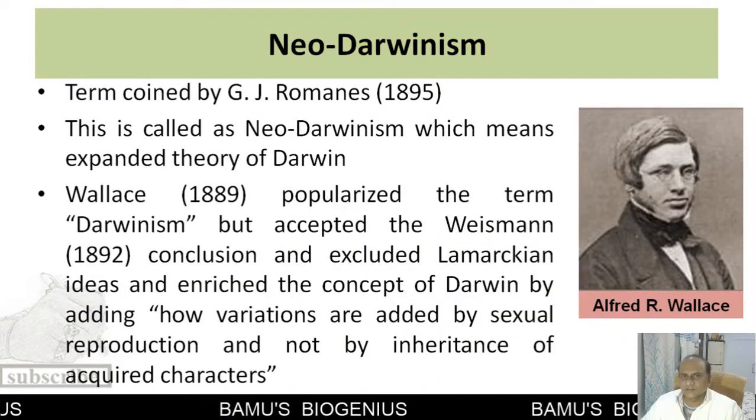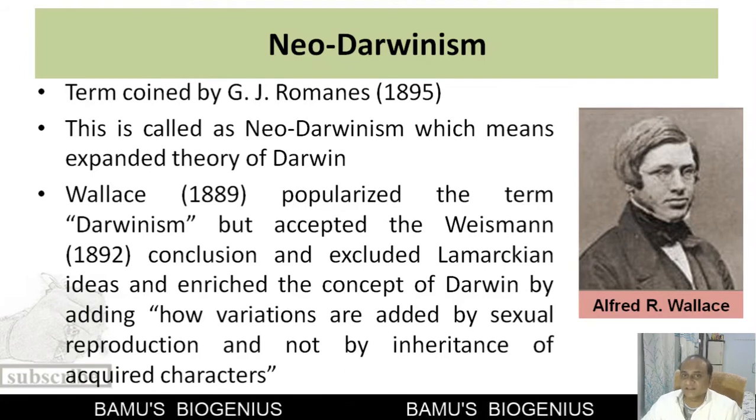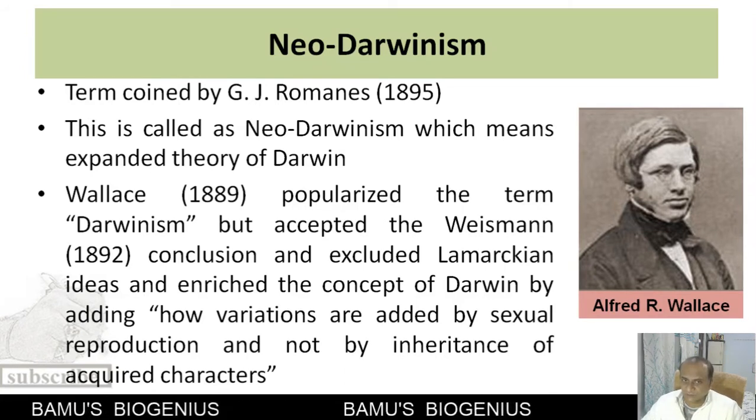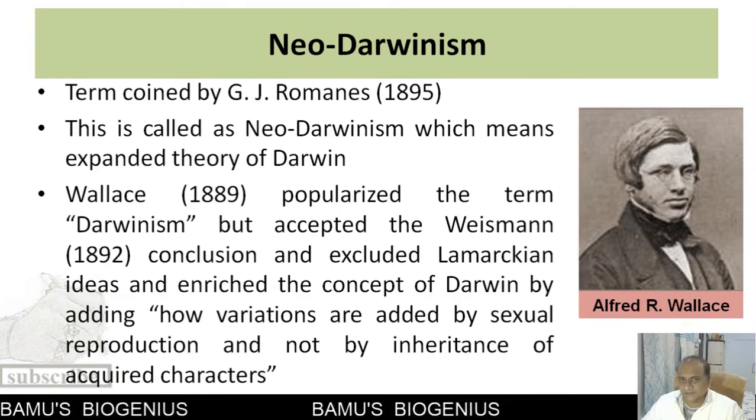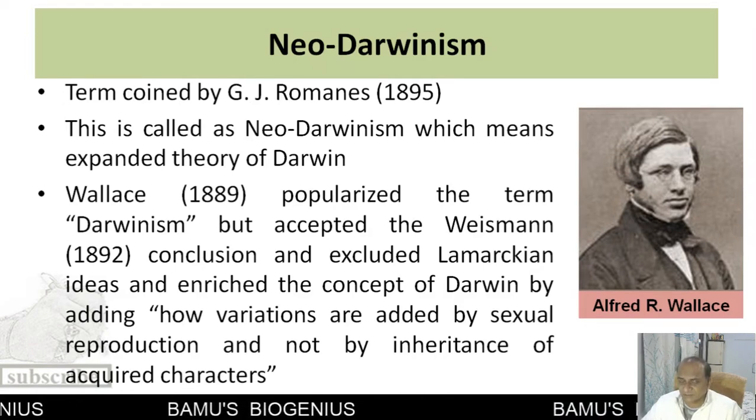Now this term Neo-Darwinism is coined by G.J. Romanes. The meaning of this term is that it is an expanded theory of Darwin. Although Wallace popularized the term Darwinism, he accepted the conclusions of Weismann and enriched Darwin's concept of evolution.